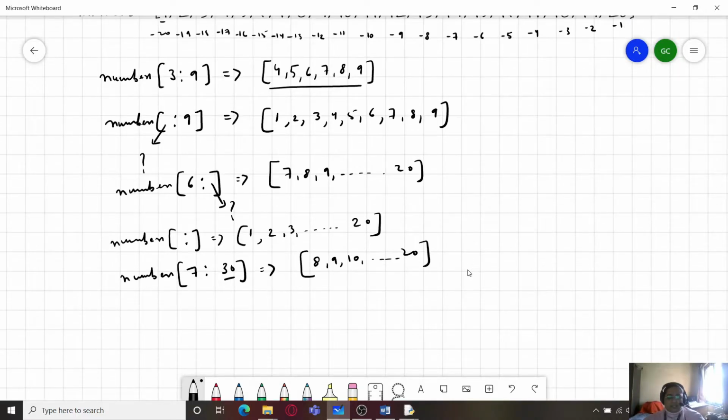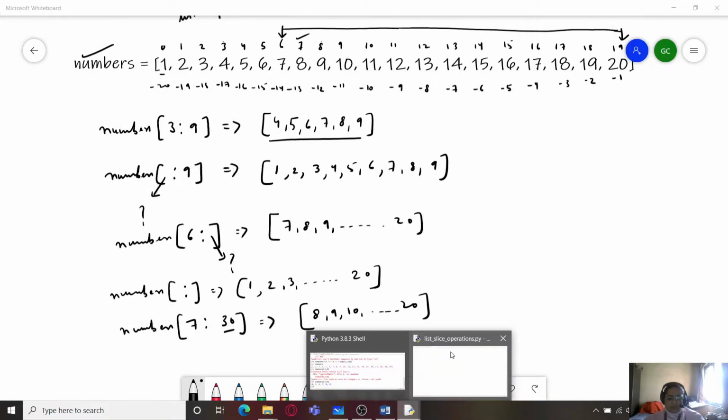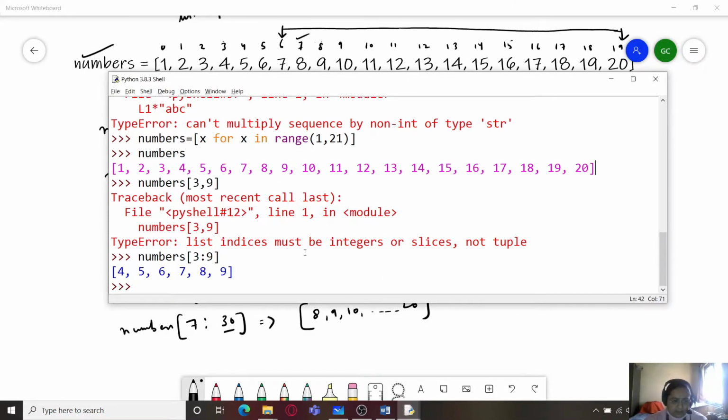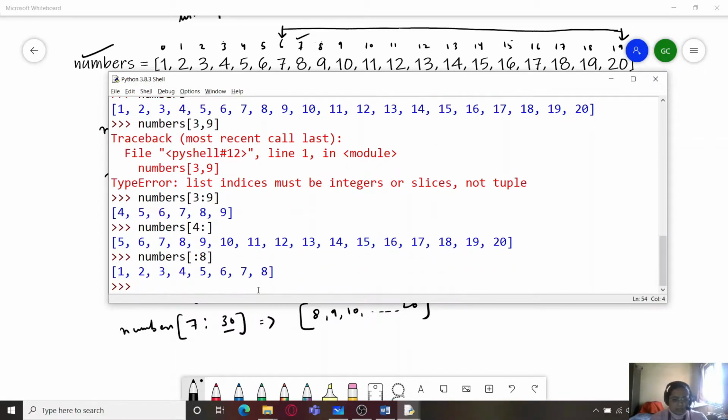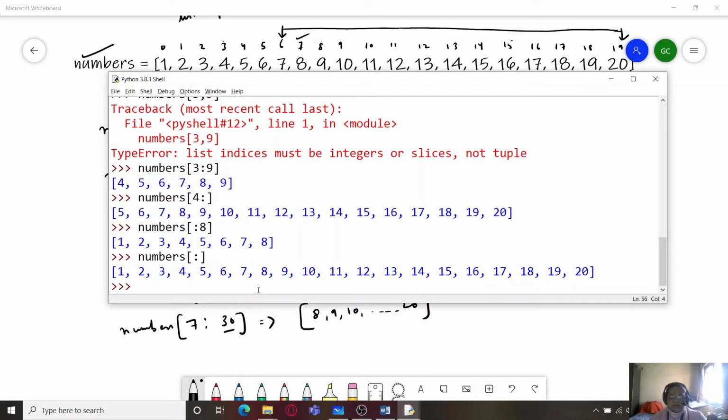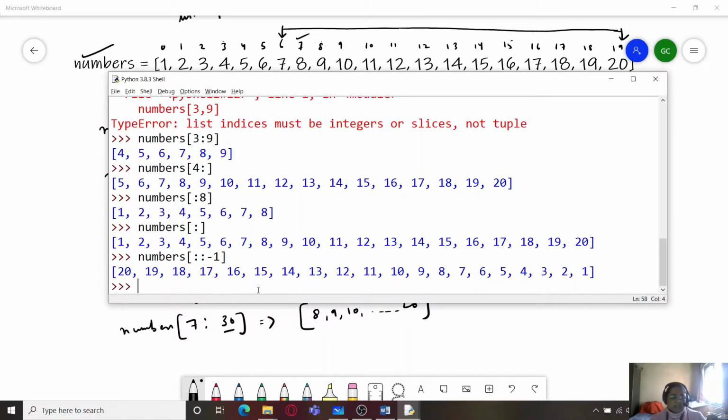So let's try this out over here. We will be seeing these few things: I'll write numbers and start from anything and don't provide anything in the final one, so it takes up all the numbers till the end. Then we have numbers where the first one is skipped and the last one is given, so we start from the very first index only. And if I write numbers with nothing, this gives me all the elements. And now if I use the skip value, that is -1, it will print all the values in the reverse order.